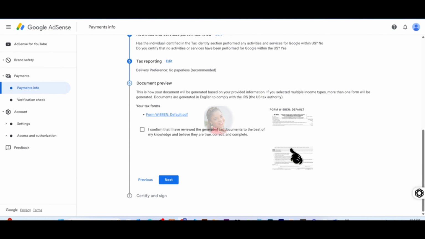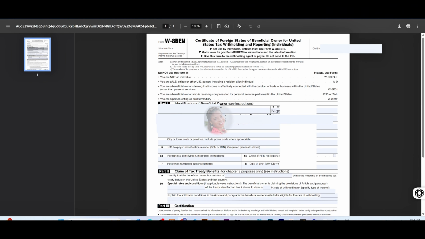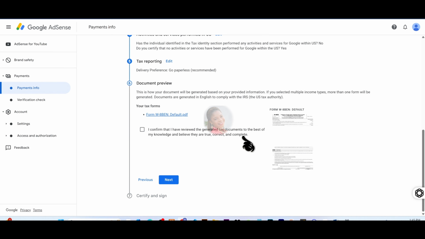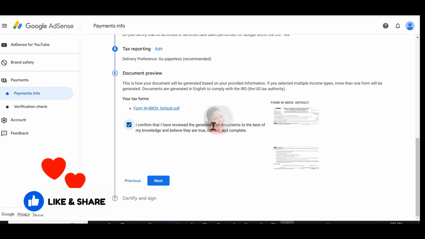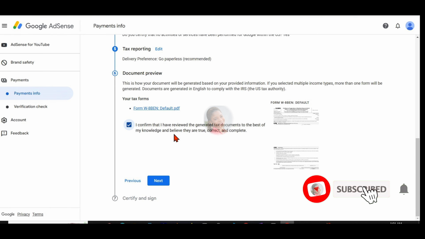On the next page, this is the document we just filled. So when you click on it, you can see how it looks. I had to cover my information, but above here you will see your address, you will see your name. Just look at it and make sure you confirm that everything is correct. Once you confirm your information is correct, go ahead and click on this box. By checking on the box, you confirm that you have reviewed the generated tax documents to the best of your knowledge and believe they are true, correct, and all complete.